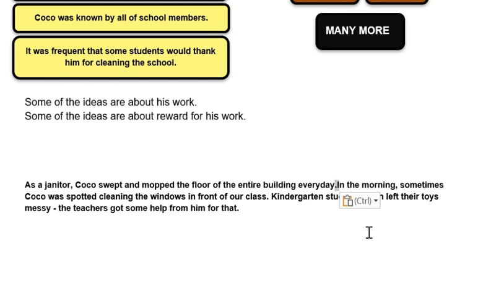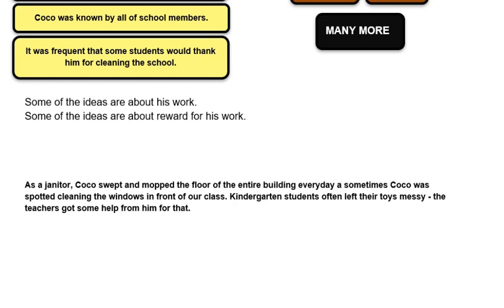Okay, I would like to delete this, and I will replace Coco with he. We will just simply assume that Coco is a he. As a janitor, Coco swept and mopped the floor of the entire building every day, and sometimes he was spotted cleaning the windows in front of our classroom.